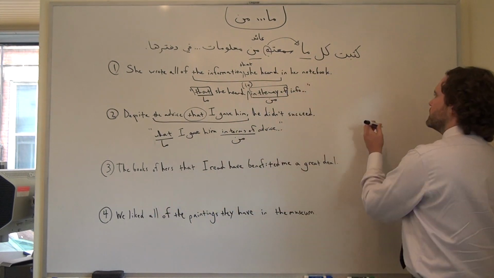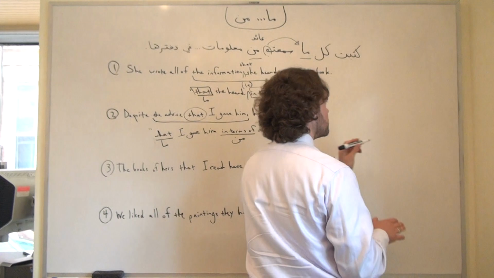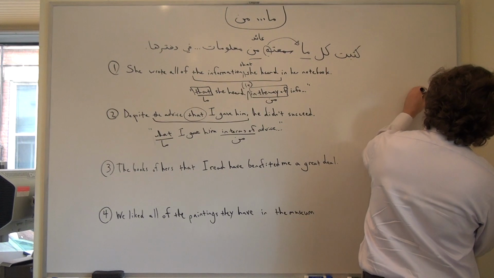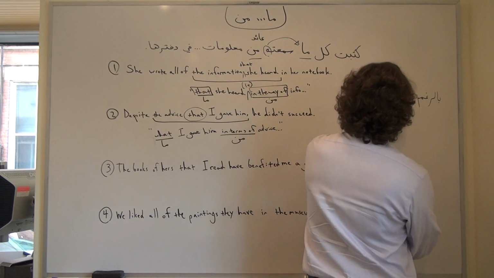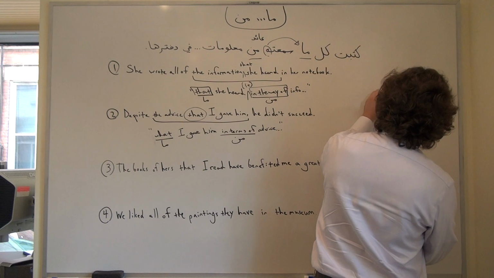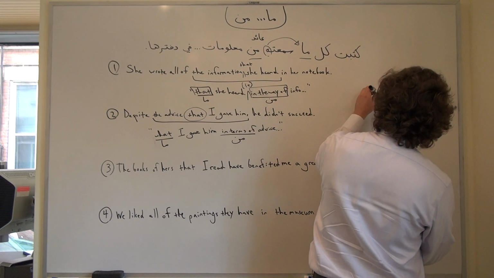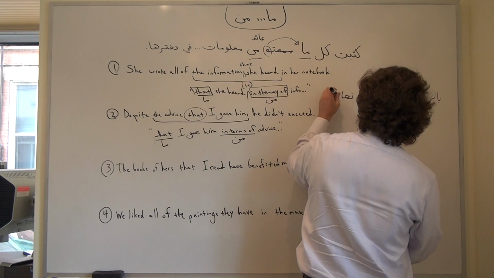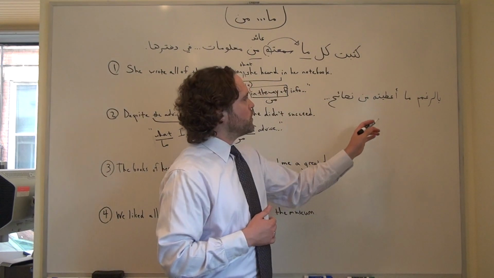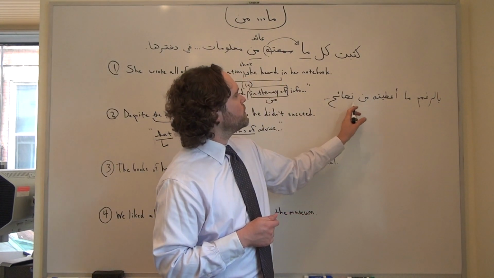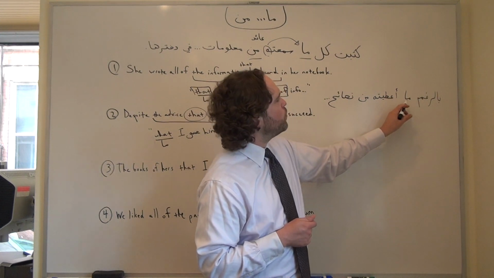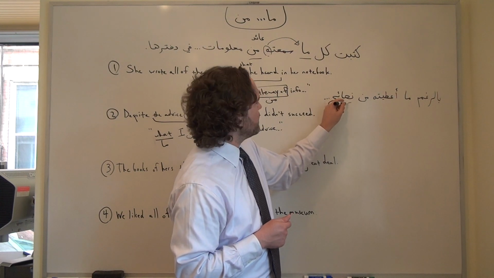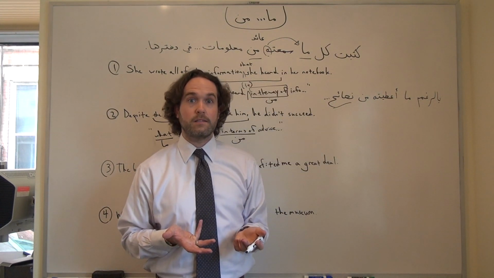So we could phrase it in Arabic. I don't have a lot of board here. برغم ما. I won't complete that sentence because it's a bit long, but I can phrase it بالرغم ما أعطيته من نصائح, despite what I gave him in terms of or in the way of advice. That's how we could phrase that sentence in Arabic.